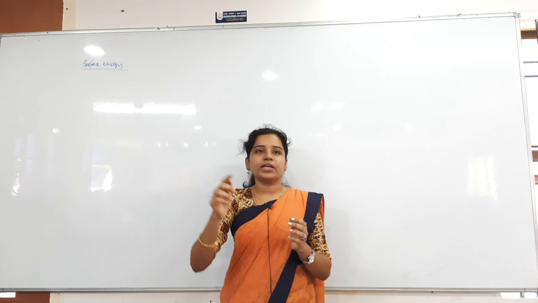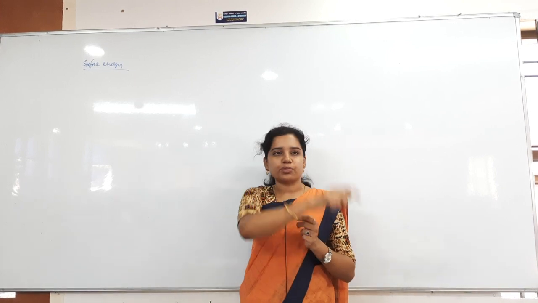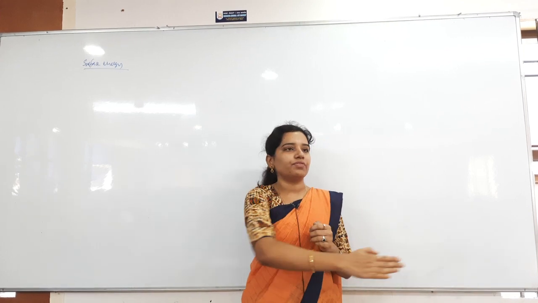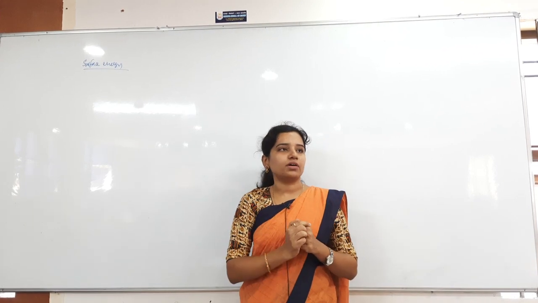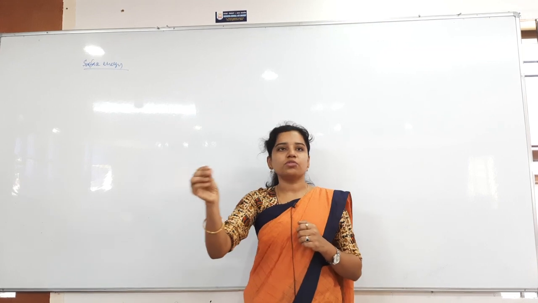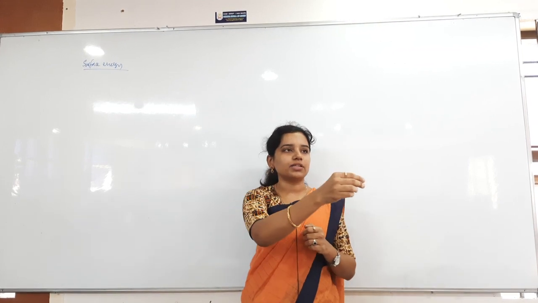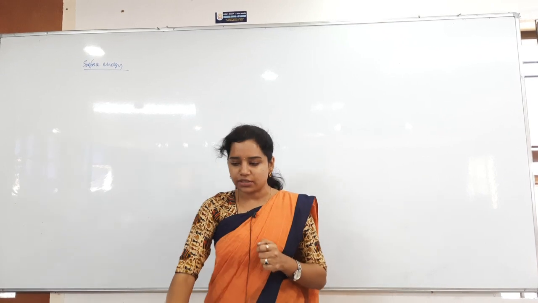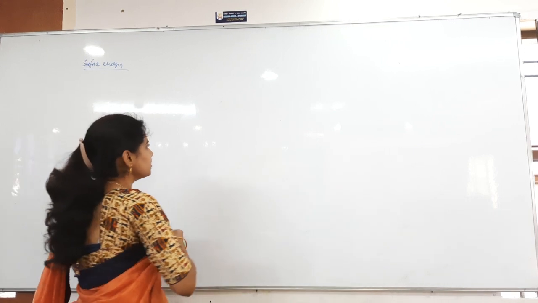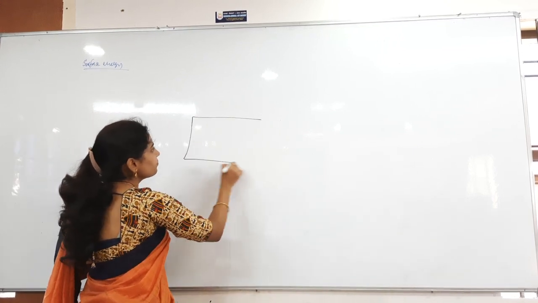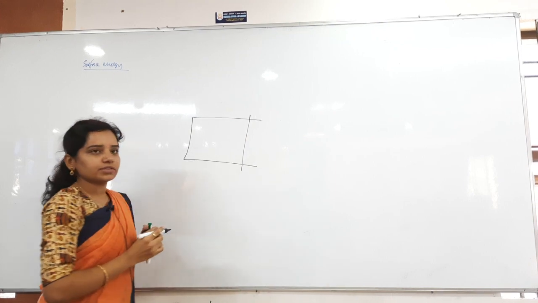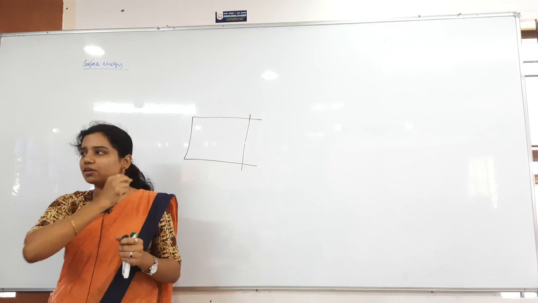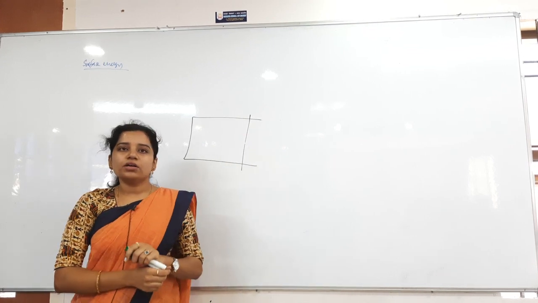Whenever I take a rectangular portion like this, and on that a movable wire is there. A rectangular frame is there here, and a movable wire is there. What I am doing? I can move that wire like this and then like this. I can increase the rectangle, I can decrease the rectangle. Are you able to understand what I am saying? So, here let us consider I have just a frame like this. Now, on that a movable wire is there like this. I am just moving this one inside and then outside. This is movable.